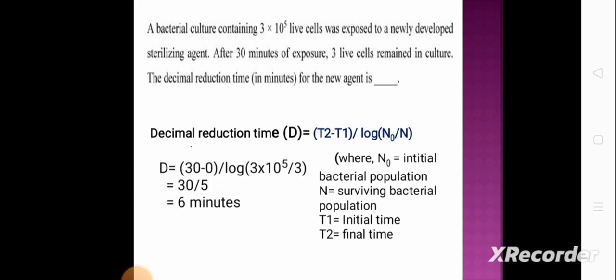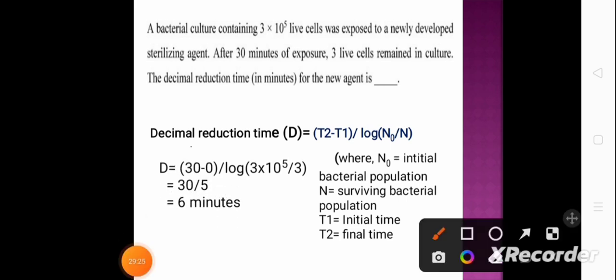Here, the final time T2 is equal to 30 minutes. And T1, that is initial time, is 0 minutes. N0, that is the initial bacterial population, here is 3 × 10⁵. Whereas the surviving bacterial population is 3. Here, as it is mentioned, 3 live cells remained in the culture. So the surviving cells is 3. By putting these values, the answer will be 6 minutes.